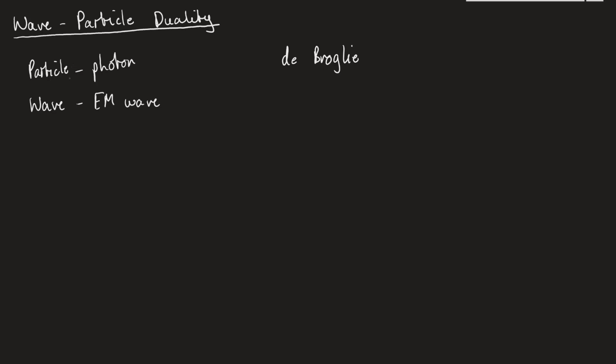He said that surely if light can behave as both a wave and a particle at the same time, why can't all the other particles behave as waves? And so he set out to prove that all particles can have wave properties as well.